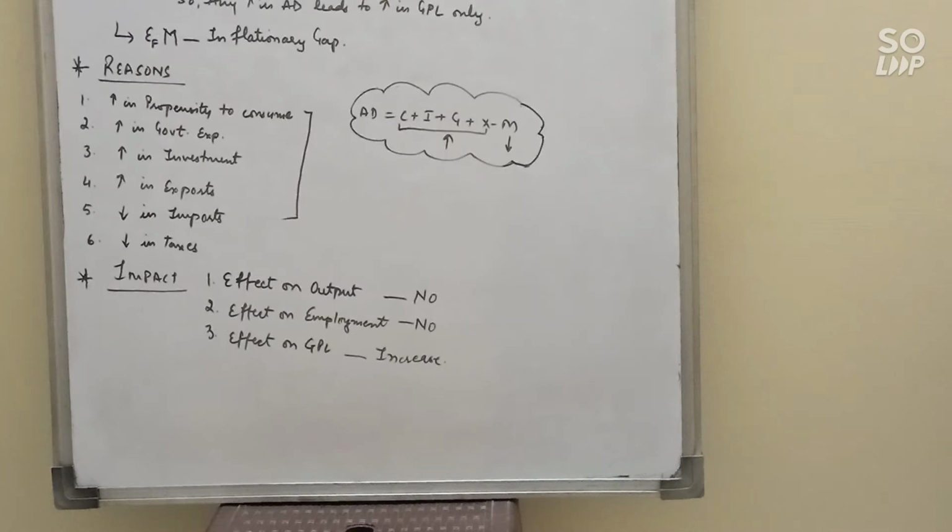Decrease in taxes means the government imposes fewer taxes. It means people have more disposable income. They can spend more on consumption. So it will lead to more aggregate demand.